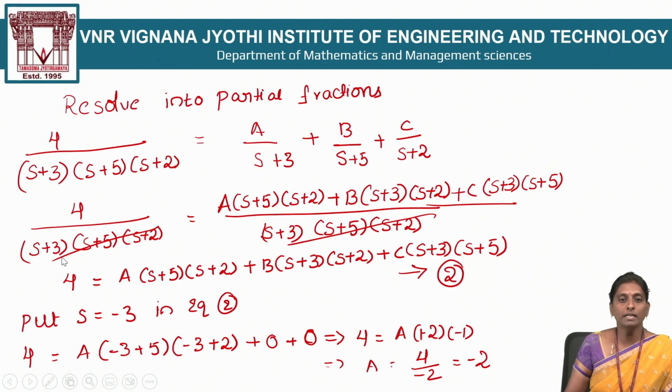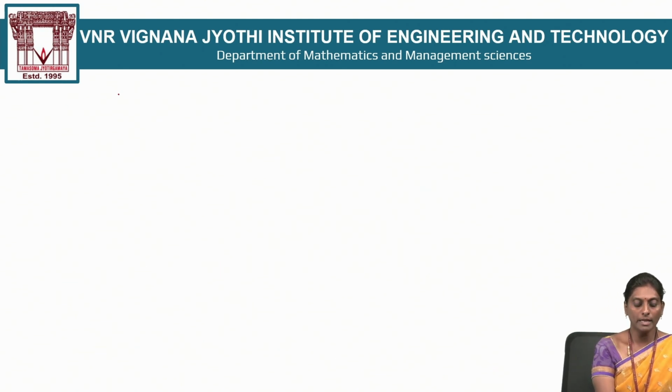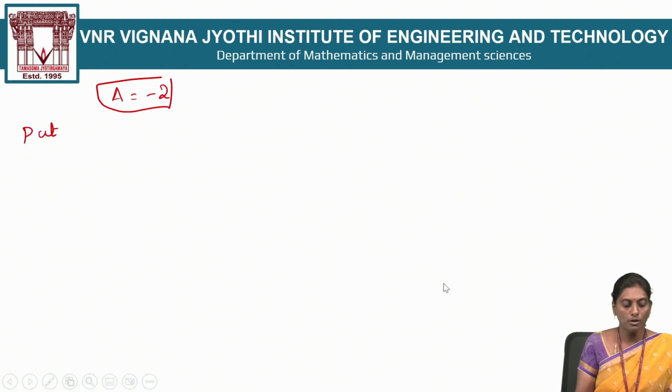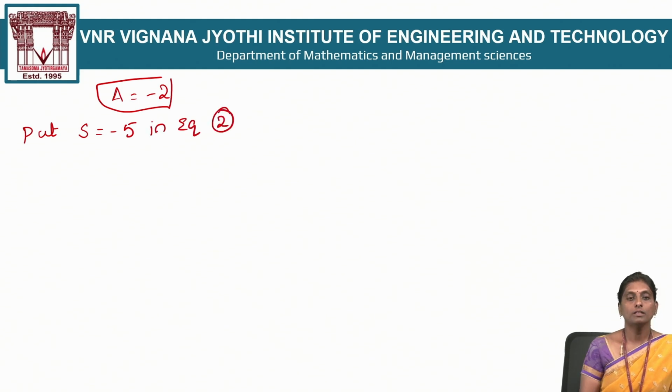So you remember, again I put s is equal to minus 5 in equation number 2. Now you know the A value, I again write here minus 2, one value calculated. Now I will go to calculate the value of B. For that, put the next s value, minus 5, in equation number 2. Then what happened?